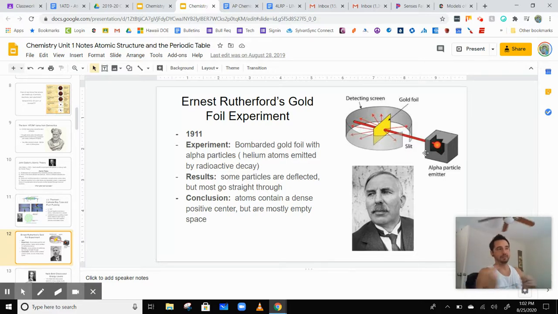Some did deflect, though. A few came right back, and others deflected off in different directions. So he decided there's probably a dense positive center surrounded by mostly empty space.